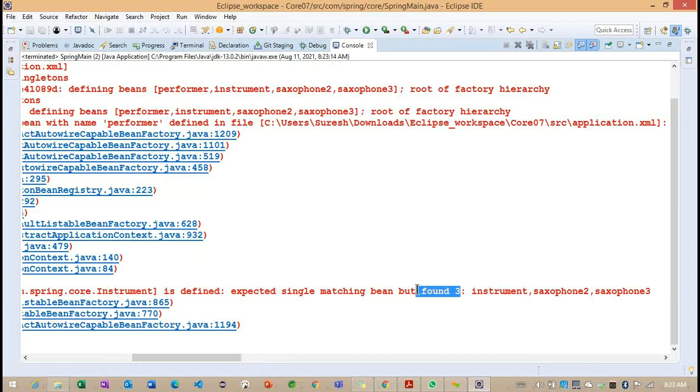How is the container identifying that it found 3? How is it identified here? Any idea? It is looking by type, not by name. So exactly. In byType, what is happening?